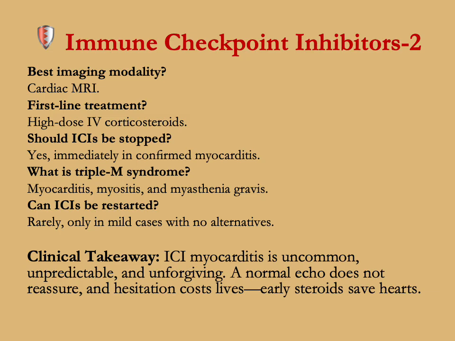Which is the best imaging modality for immune checkpoint inhibitor myocarditis? Cardiac MRI. First-line therapy? High-dose IV steroids. Should immune checkpoint inhibitor therapy be stopped? Yes, immediately in confirmed myocarditis. What is the triple M syndrome associated with immune checkpoint inhibitors? Myocarditis, myositis, and myasthenia gravis. Can immune checkpoint inhibitor therapies be restarted? Rarely, only in mild cases with no alternatives.